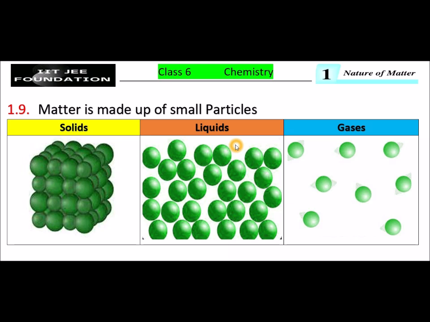Now, liquids. In liquids, the small particles of matter are a little farther apart when compared to solids. So, they don't touch each other. There is more space in between them when compared to solids. So, the particles have more freedom of movement than solids. They can move in the spaces in between them, pushing other particles, colliding, that means hitting with them, changing the direction constantly.